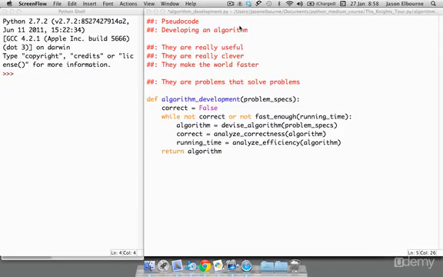If the running time is not satisfactory, we're going to have to go back and start at the beginning and devise a new algorithm, or change the one we had to solve the running time issue. There's no point in having an algorithm that solves a problem but takes days and days and days. We want these things to be super fast. Once we have a correct algorithm and a really good running time, then we are done and we return the algorithm. That's a pretty basic explanation of how we might go about creating an algorithm. So let's dive in and figure out our first problem set and see how this algorithm for developing algorithms might actually work.